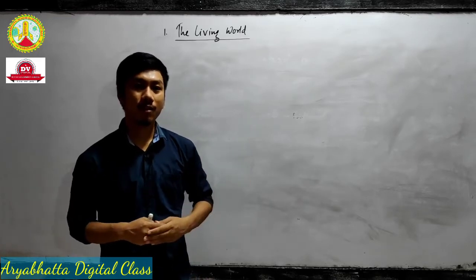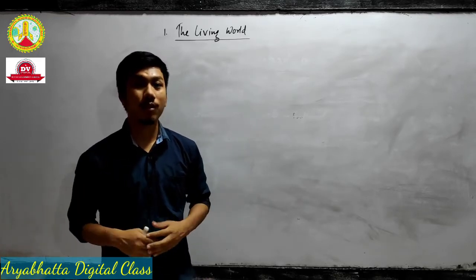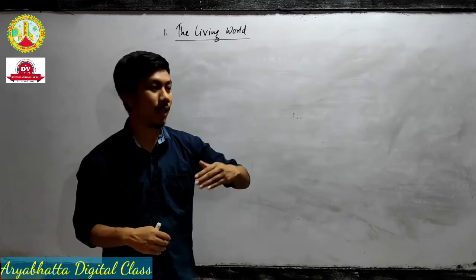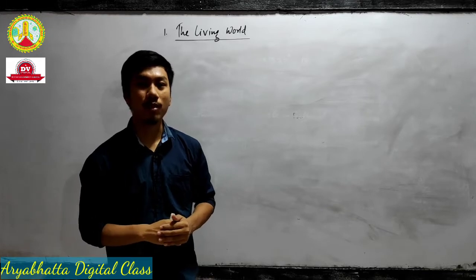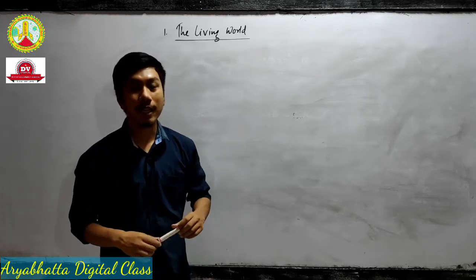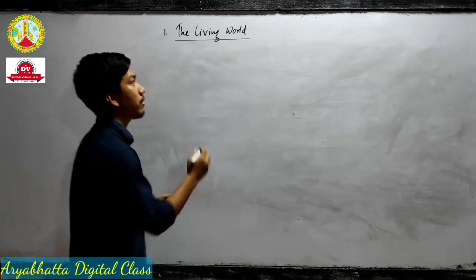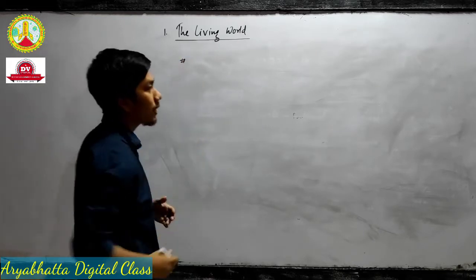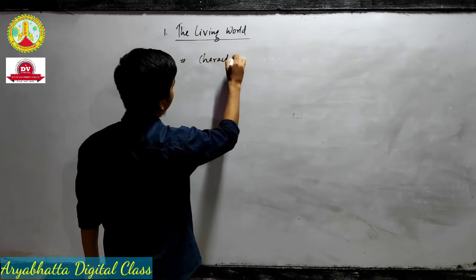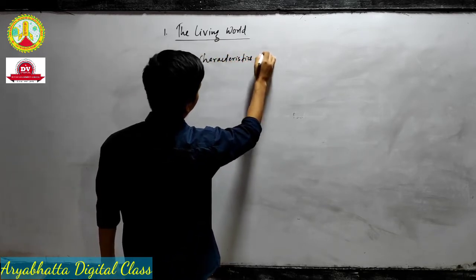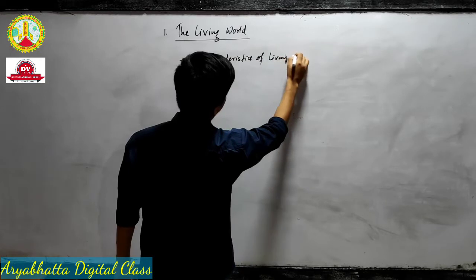By seeing those characteristics, we can say that an organism is living or non-living. So we need to discuss some characteristics of living organisms. The first topic of this chapter is the characteristics of living organisms.